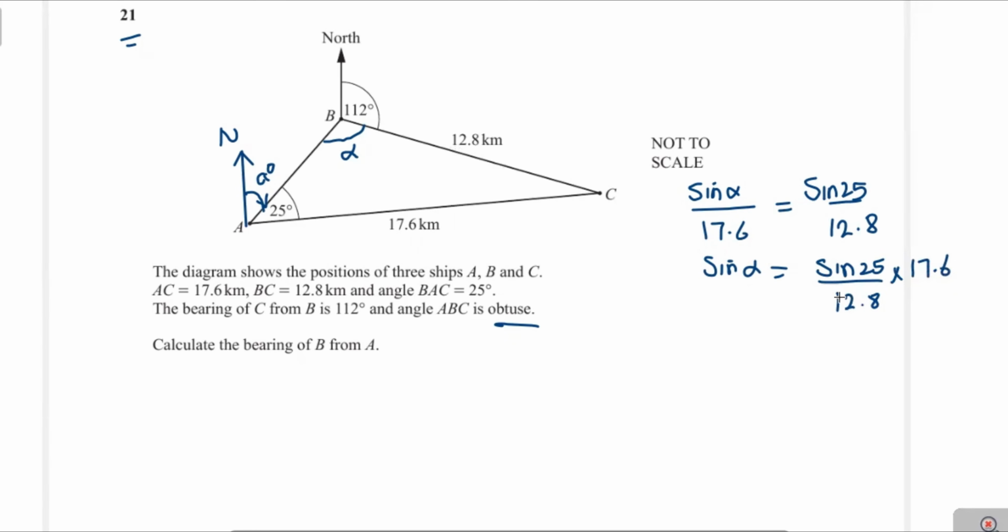Now we can calculate this value, and sine alpha is equal to 0.58.